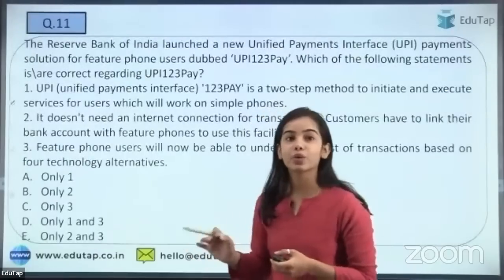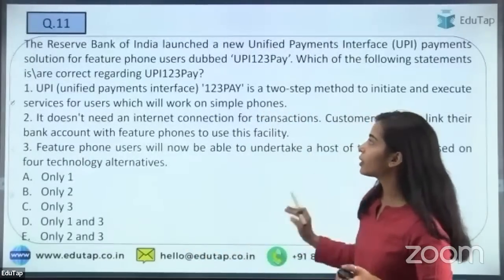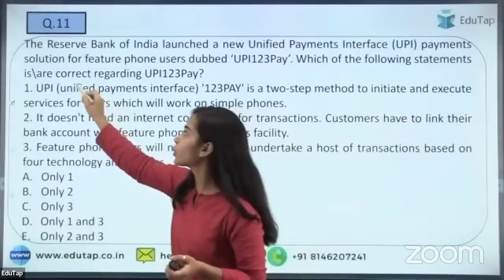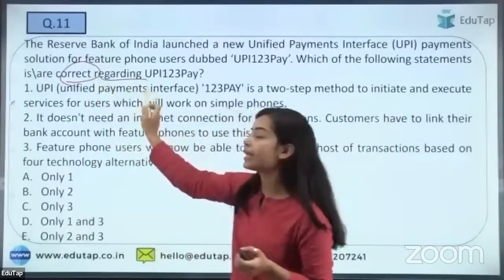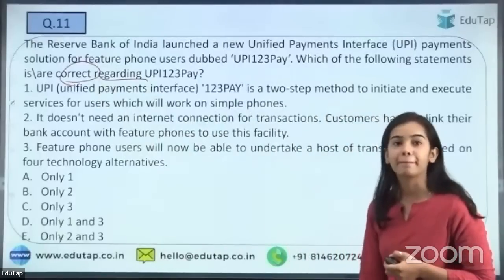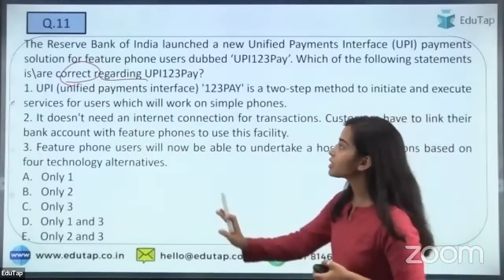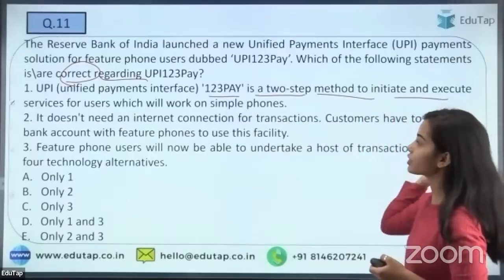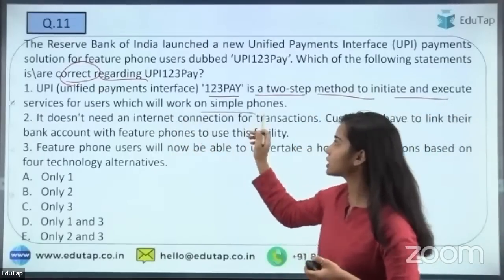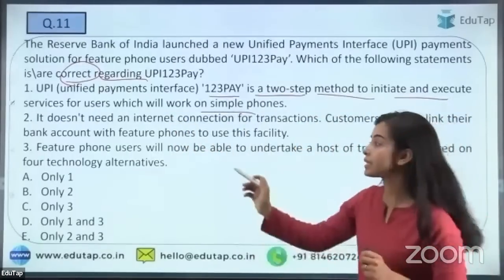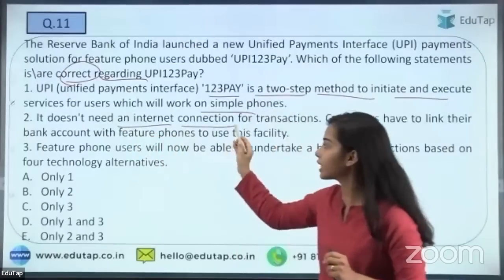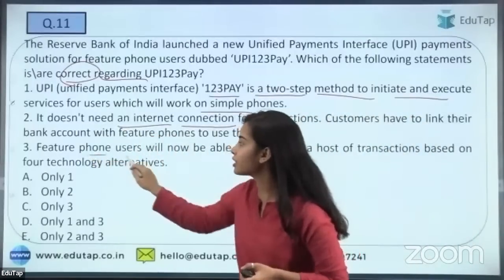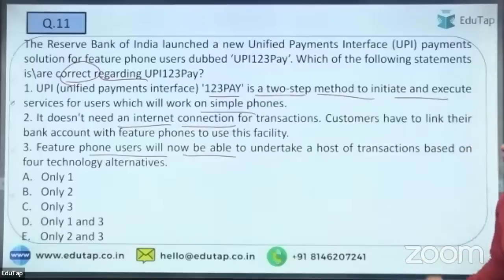The next question is regarding the UPI 123 pay, and you have to tell which of the following statements is or are correct regarding the UPI 123 pay. The first statement is that UPI 123 pay is a two-step method to initiate and execute service for users which will work on simple phones. The second statement is that it does not need an internet connection. The third statement is that feature phone users will now be able to undertake a host of transactions.